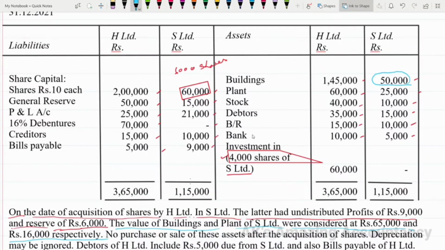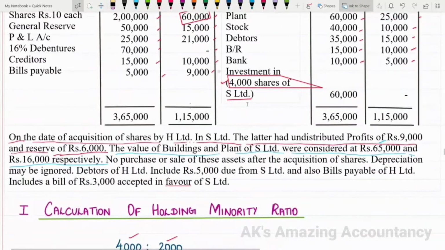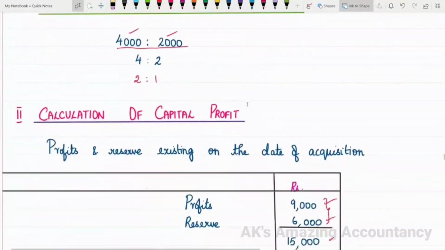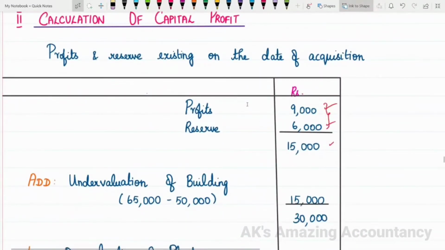What is the information given in the adjustment? The value of building has to be 65,000, right? But what is available as book value as per the problem is only 50,000. So what are we supposed to do here? There is undervaluation of building.